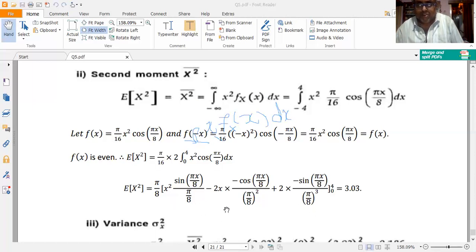So this gives me 1 multiplied by the constant factors. Then if I substitute the lower limit, x squared, so 0 squared is 0, so I get 0 plus 2 into sin 0 by pi by 8 the whole cube. So sin 0 is 0, so that would come to 0. So total evaluation gives me 3.03. Evaluate using a calculator, right? But keep the integration mode in radians. Don't keep it in degree.